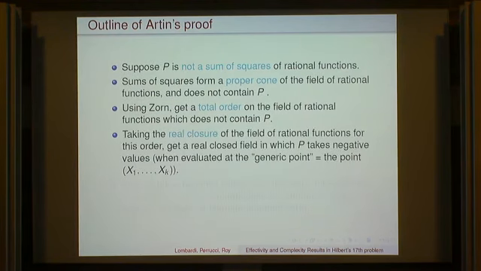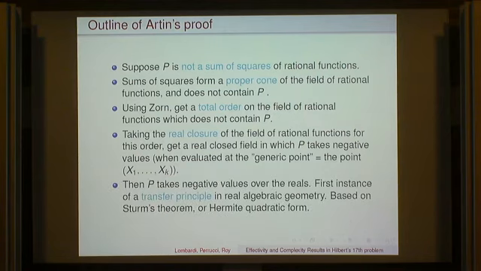And now, of course, this is good, except that we found a point where the polynomial takes a negative value, but this point doesn't belong to the reals as we wanted. So we need to come back to the reals, and in fact, we need the transfer principle, which tells us that if P is taking a negative value over some real closed field extension, it's going to take a negative value over the reals, and that's the first instance of a transfer principle in real algebraic geometry.